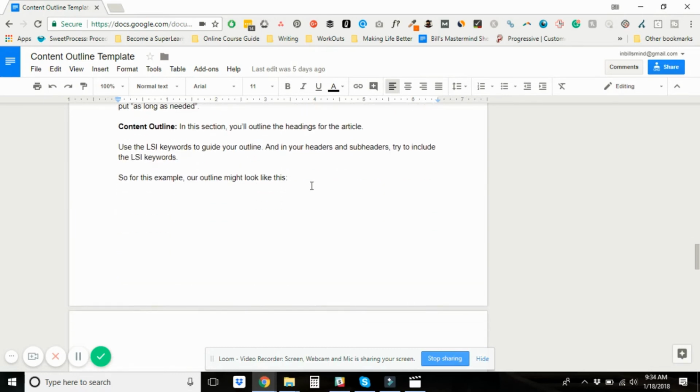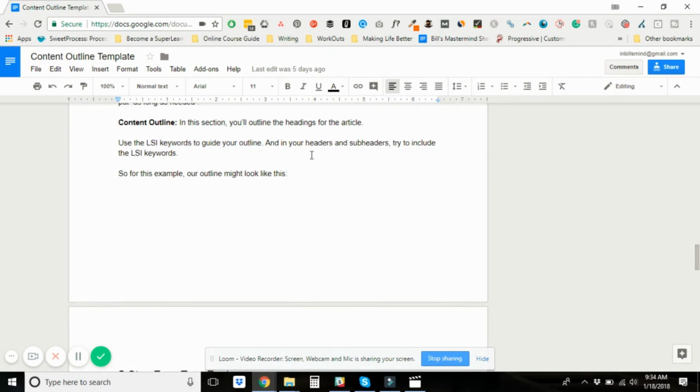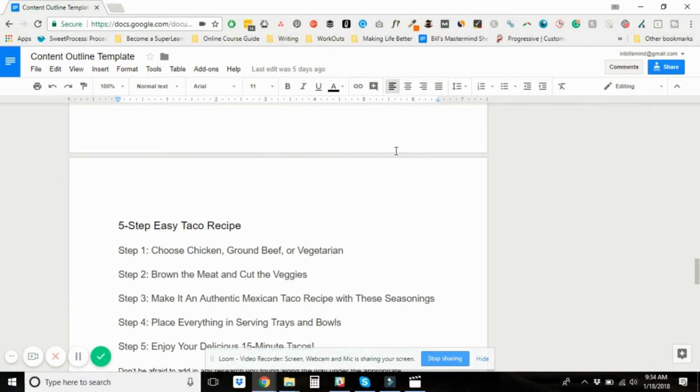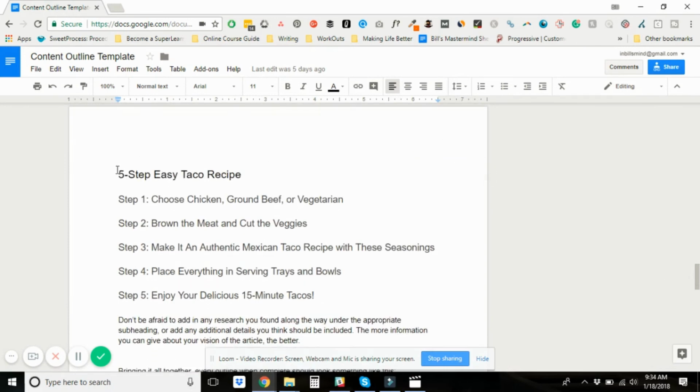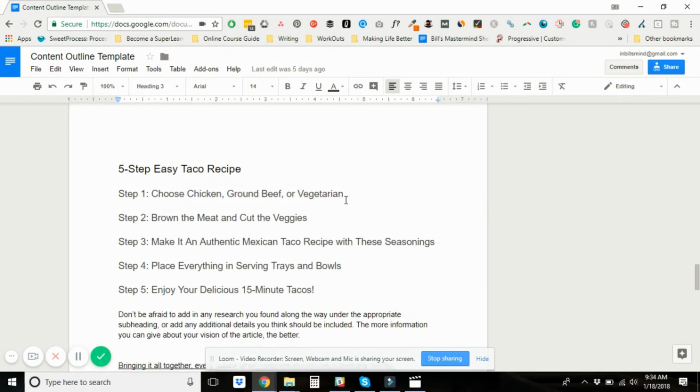For your content outline, this is where you actually write out the headers and subheaders within your content. And make sure you use the LSI keywords to guide your outline. You want to actually include these in your headers. So for example, our taco recipe outline might look like this. 5-step easy taco recipe. Step 1, choose chicken, ground beef, or vegetarian. Notice that all 3 of those were in the LSI keywords.